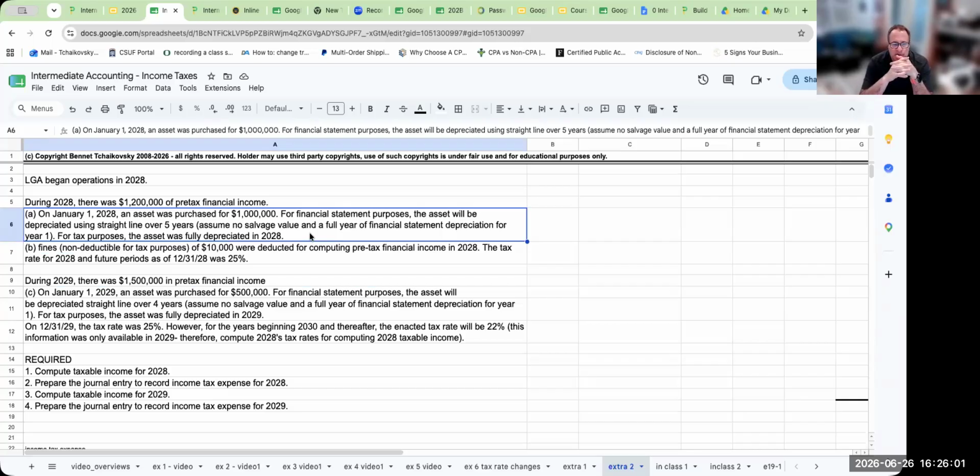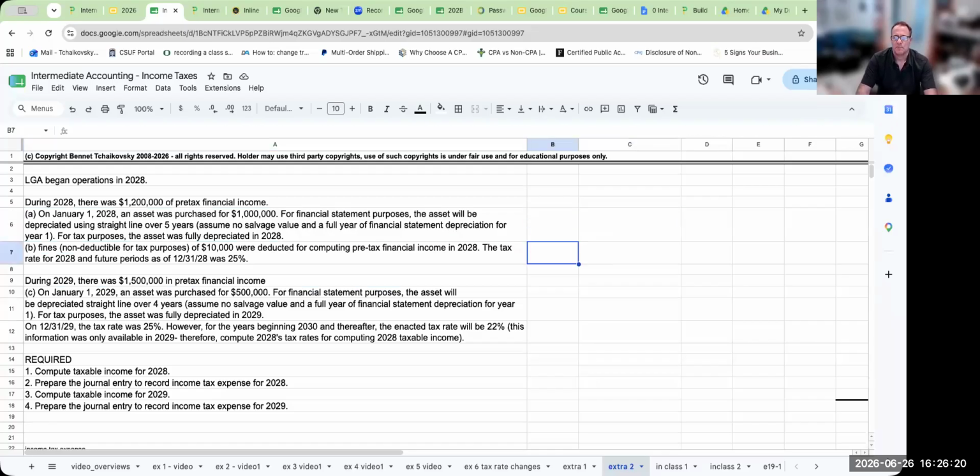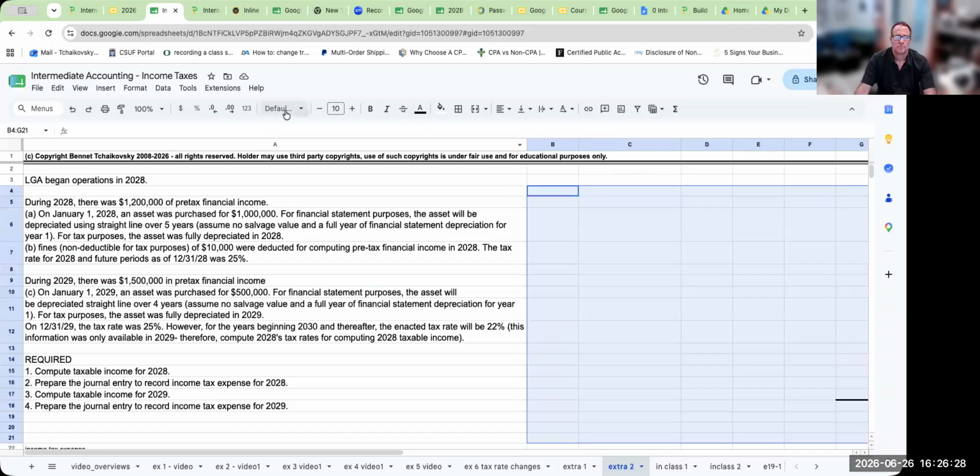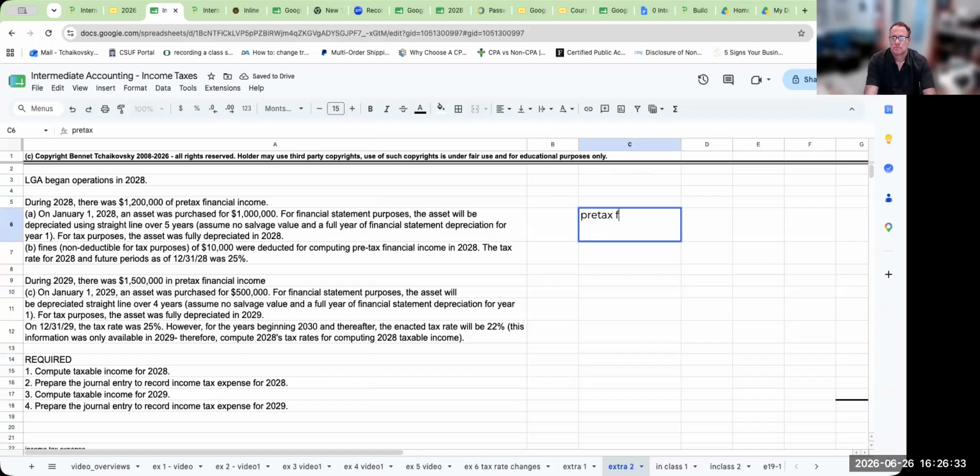For tax purposes, the asset was fully depreciated in 2028. Fines non-deductible for tax purposes of $10,000 were deducted for computing pre-tax income in 2028. The tax rate for 2028 and future periods as of 12/31/28 is 25%. So let's do 2028 first. So here, let's figure out where we are. We've got basically my pre-tax financial income was 1.2 million.